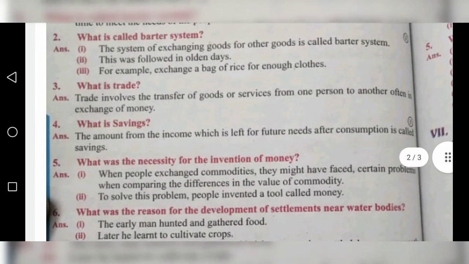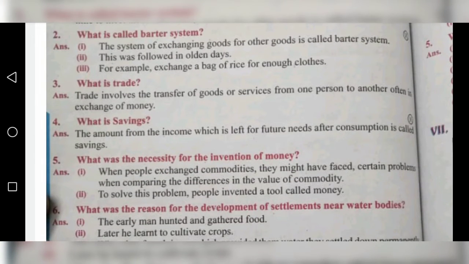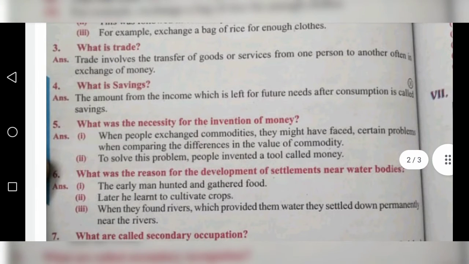Next, third one, what is trade? Trade involves the transfer of goods or services from one person to another, often in exchange of money. That is called trade. Next, fourth one, what is savings?